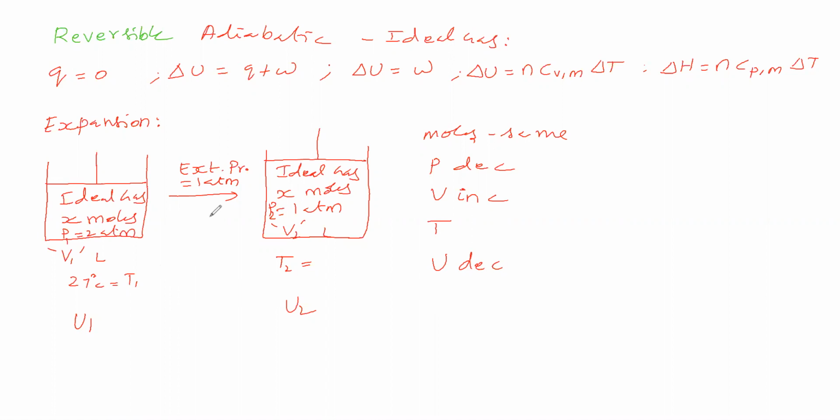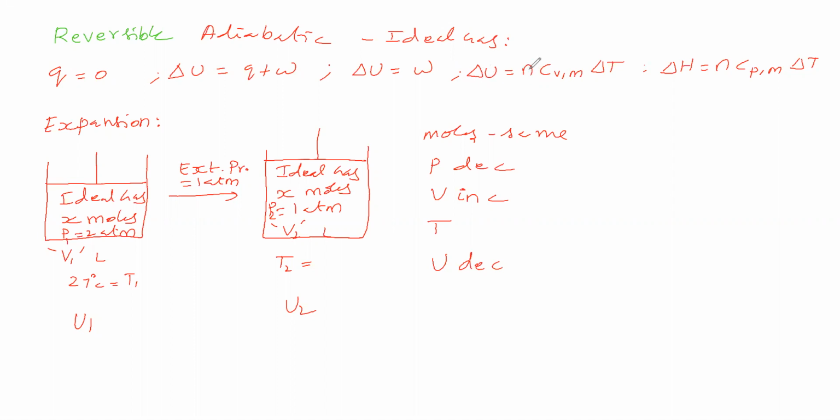Okay, sir. So we said internal energy decreases. Now we will take this formula: delta U is equal to n C_V,m delta T. This delta U we said reduces. Delta U means negative. Why? Because internal energy decreases. Therefore, delta U is negative.